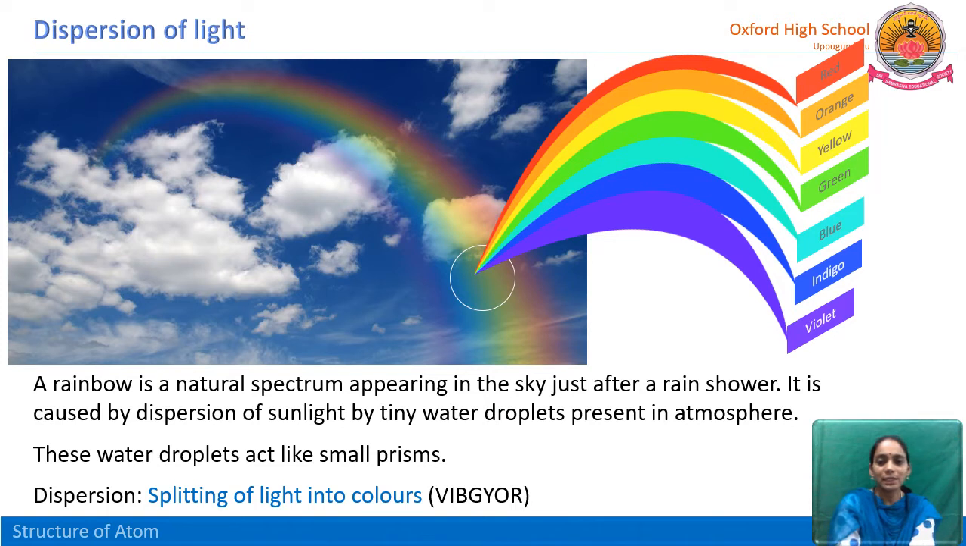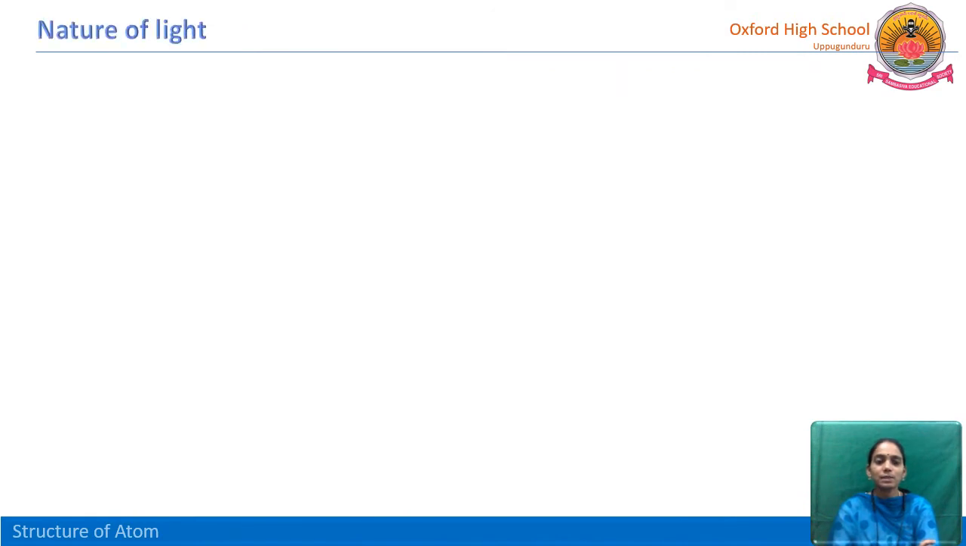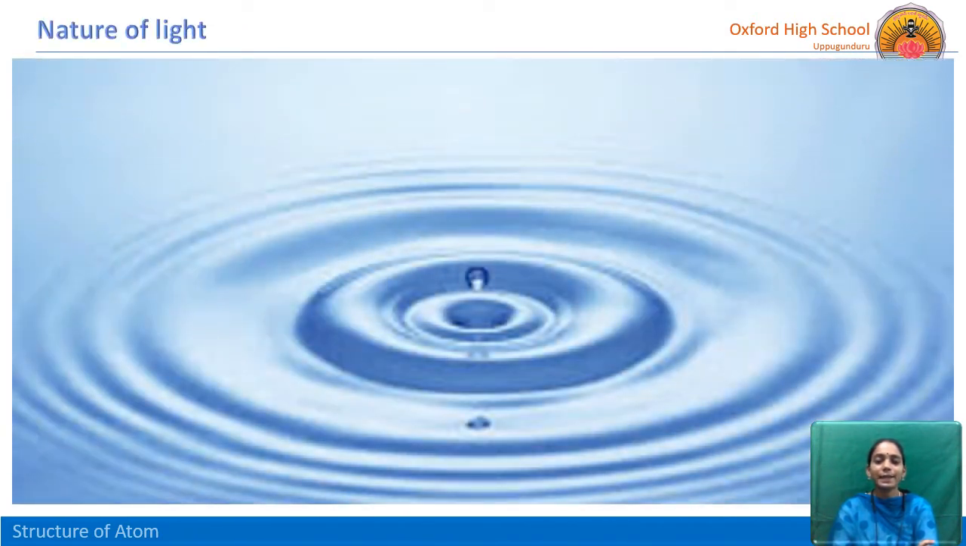Let us discuss in detail the nature of light. Observe this picture. If we create a disturbance in a calm pond or a river, we can observe these ripples. That means the water is transmitting in the form of waves. Similarly with sound. When we create sound by clapping our hands, the sound travels in the form of waves. Even with an electric discharge, we can observe that light also travels